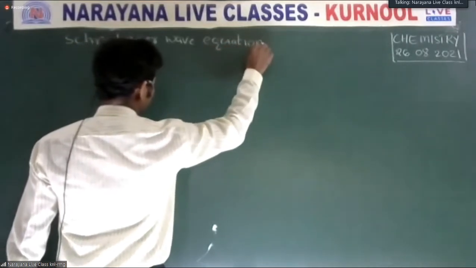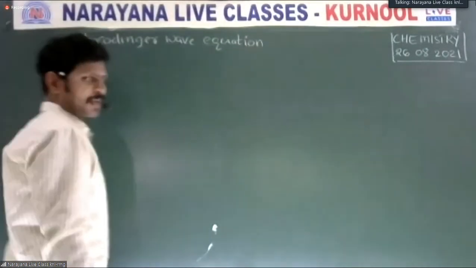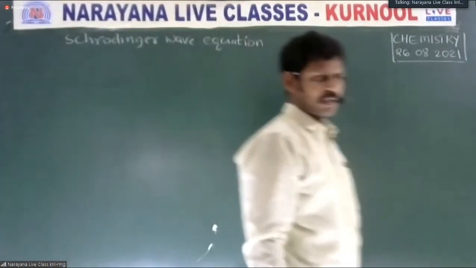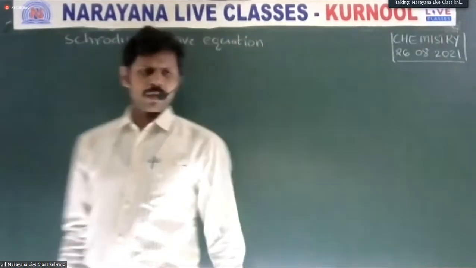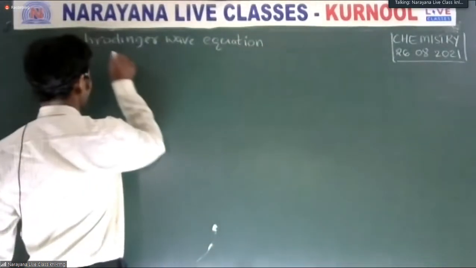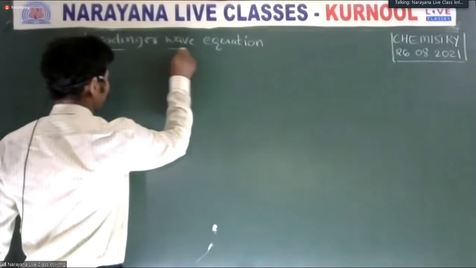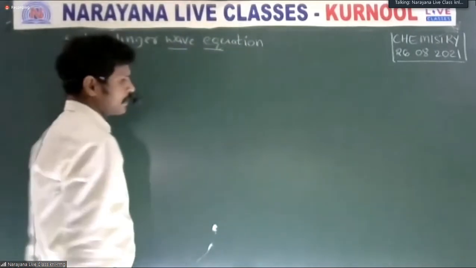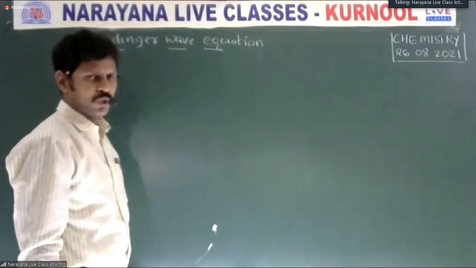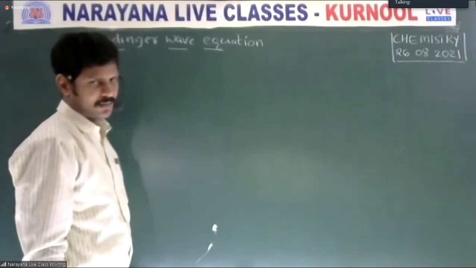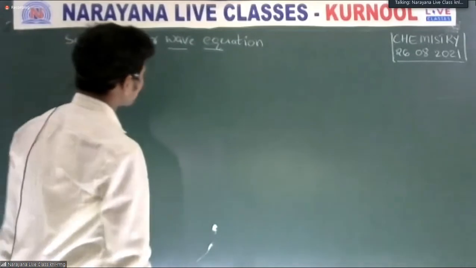Classical mechanics, like quantum mechanics, will explain the Schrödinger wave equation. The Schrödinger wave equation explains the properties of macroscopic particles or macroscopic bodies. Is it clear? What is Schrödinger?